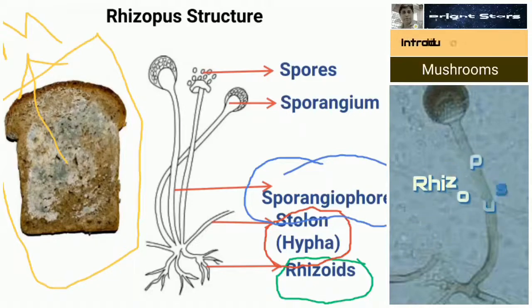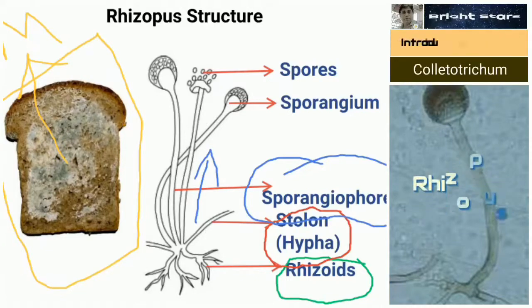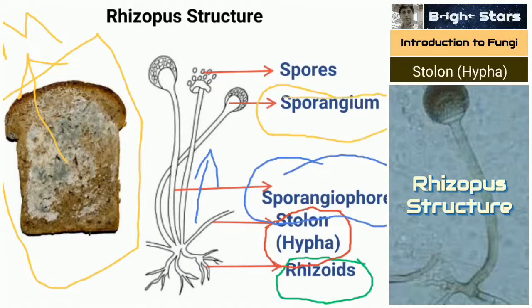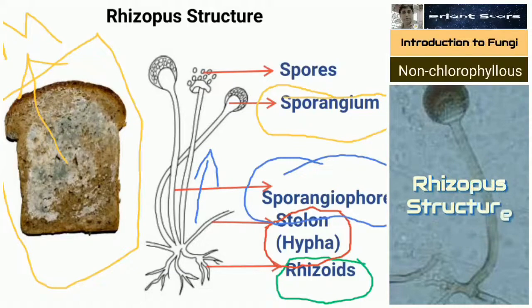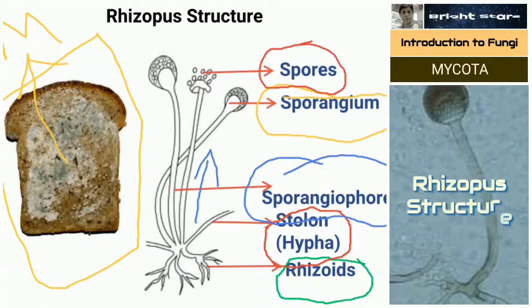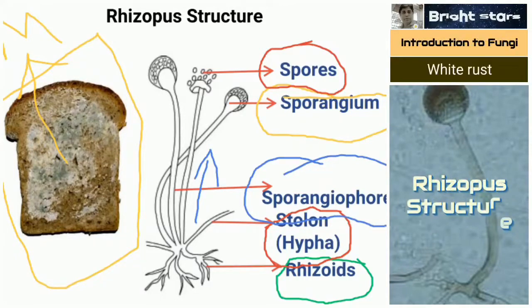This vertical structure is called a sporangiophore. At the tip of the sporangiophore we have a bulged structure called a sporangium. Inside the sporangium, a number of spores are produced. I already told you, just like plants produce seeds, this fungus produces spores for propagation or for future generations. From spores new hyphae will germinate.